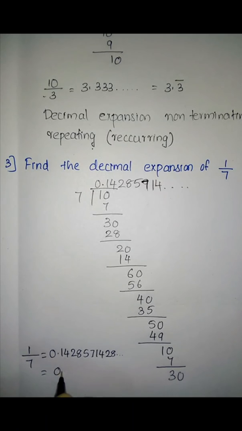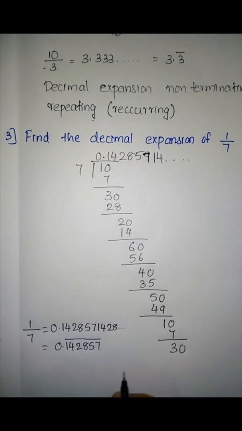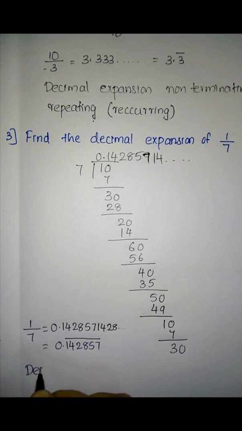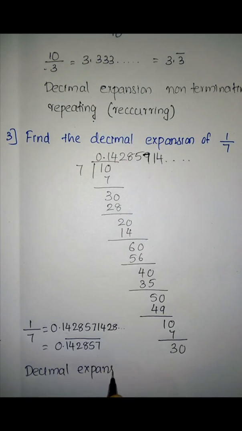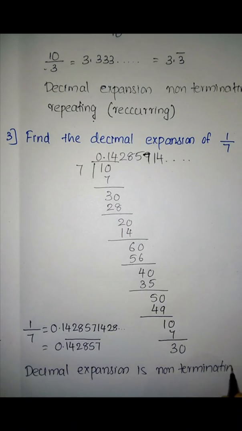So we can write it as 0.142857 with a bar. This many digits are repeating. Hope you understood this. So what can we say about the decimal expansion? Is it terminating? No, so it is non-terminating. Is it repeating? Yes. So it is non-terminating and repeating.